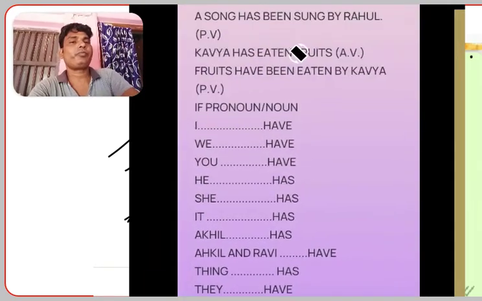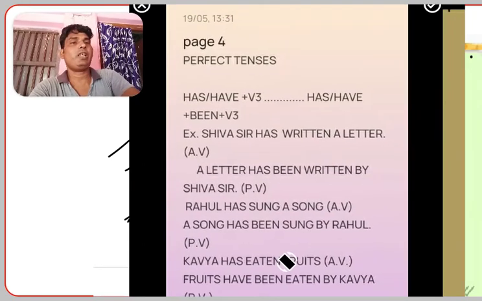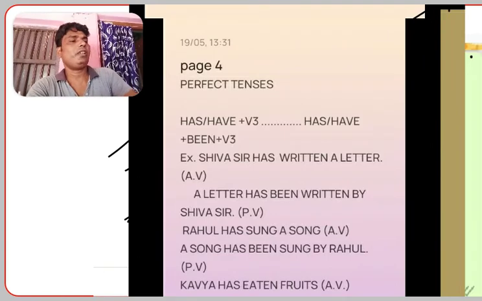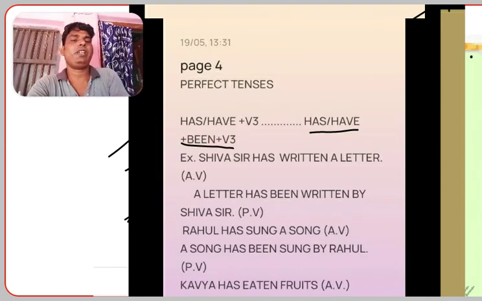So in active form, if you find has or have plus V3, then the passive form is has or have plus been plus V3. Sivasar has written a letter, that is active. The passive form: a letter has been written by Sivasar.